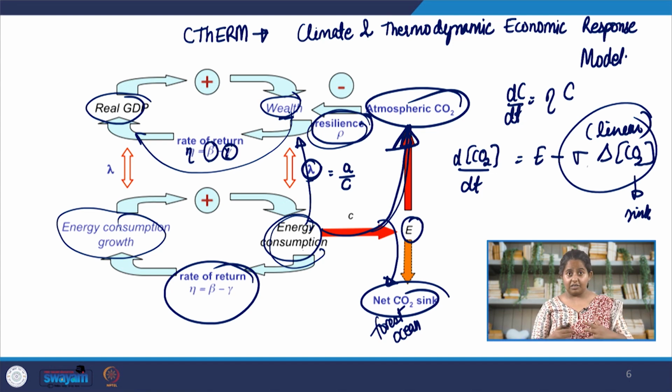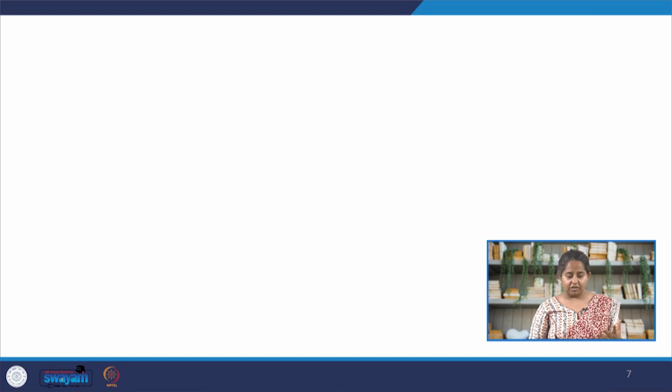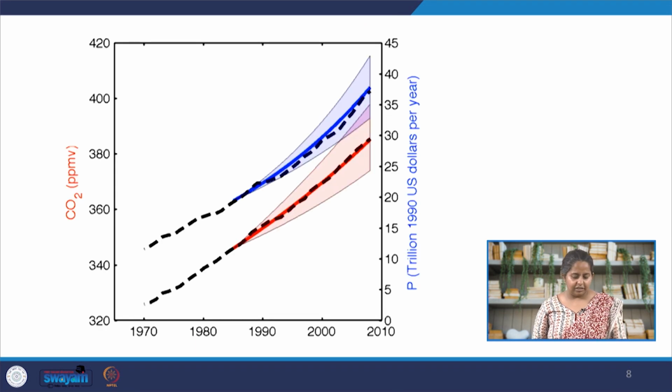All right students, this is your C-therm model. Now let's look at what the C-therm model says. When we run the C-therm model, this is what it notices between 1970 and 2008. The black dashed lines are the data that we already have.